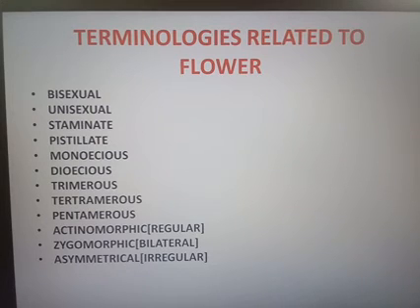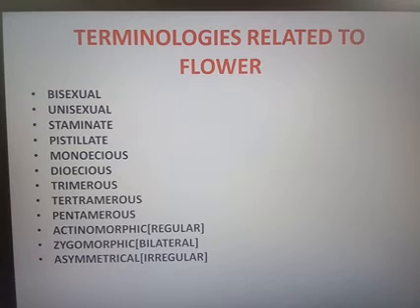Trimerous means the floral parts are in 3 or its multiples. In monocot plants the flower parts are 3 or multiples of 3. In dicot plants, it is multiples of 4 or 5.